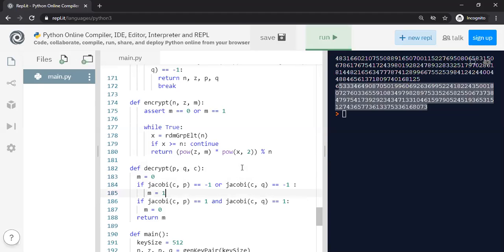My goal was just to show you the idea of using the Jacobi symbol and the Legendre symbol when you use a composite group that has prime factors P and Q. Only if you know the prime factors can you compute those symbols. Therefore, the system is able to use this assumption to communicate a message 0 or 1 without leaking any data to the eavesdropper. So that's basically the idea of this cryptosystem. And I hope you got the intention of this video series. Thank you very much.